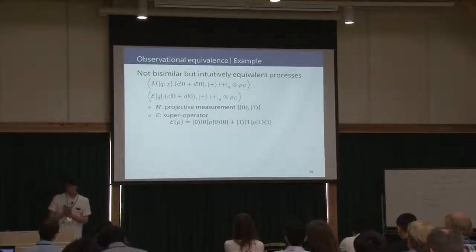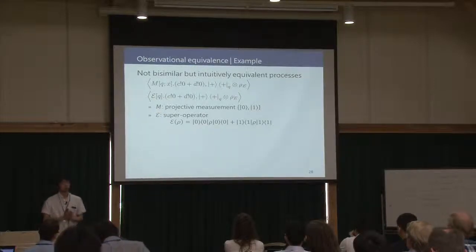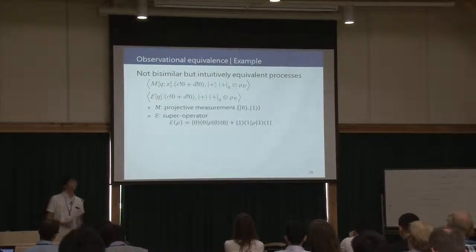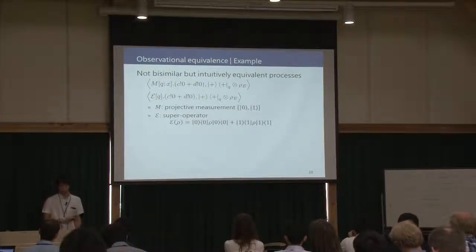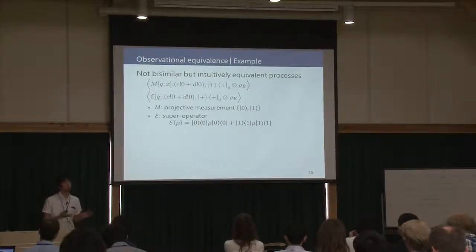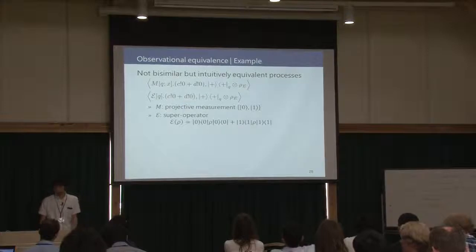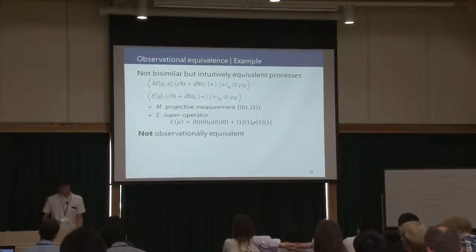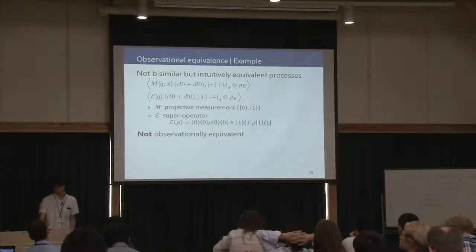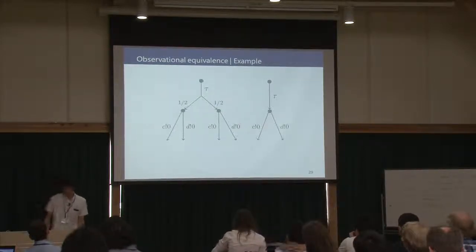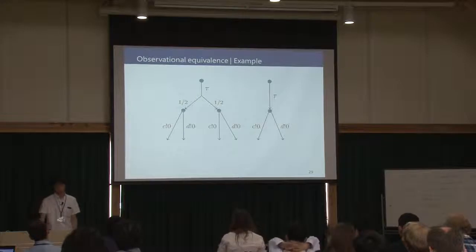Okay, we have seen the definition of observational equivalence, and now let's go back to our problem. As I talked about before, we want to regard these configurations as equivalent, but they are not equivalent by bisimulation. However, they are still not observationally equivalent. Why are they not? This slide shows the reason.